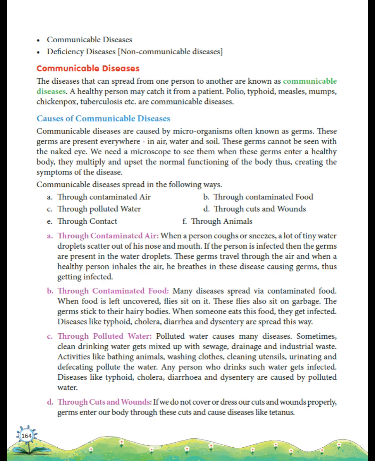Contaminated food, flies and germs on food. Polluted water, dirty drinking water. Cuts and wounds, if not covered or cleaned. Contact, touching infected objects or people. Animals, bites from dogs, rats, or insects like mosquitoes. Examples of communicable diseases: polio, typhoid, measles, tuberculosis.